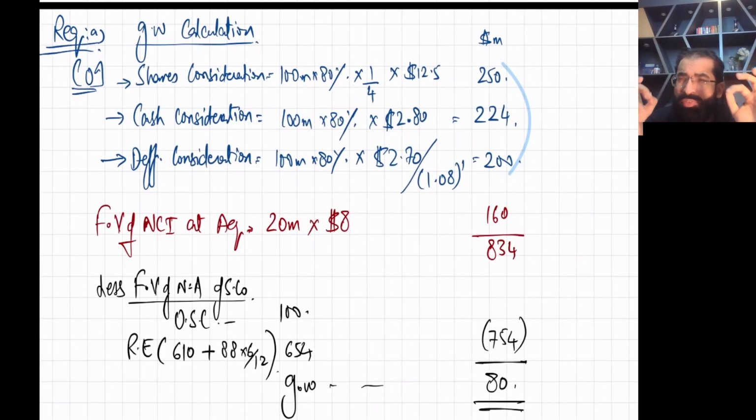Easy marks, crystal clear marks, I would say. No difficulty. Simple. He tested different types of consideration, the treatment, and then the fair value of NCI, and finally the acquisition date. There is no fair value adjustment at all. You guys have done fair value adjustment as well.